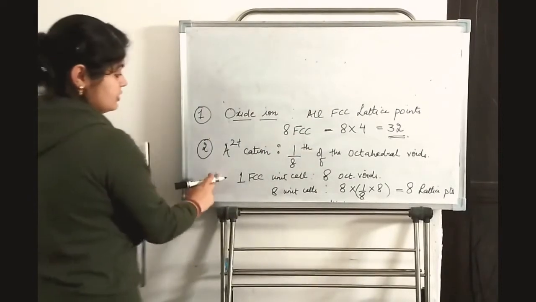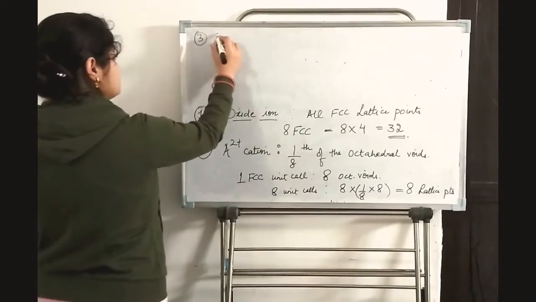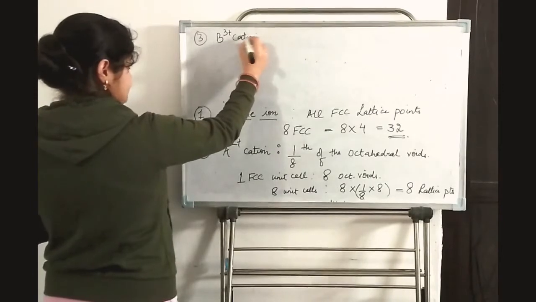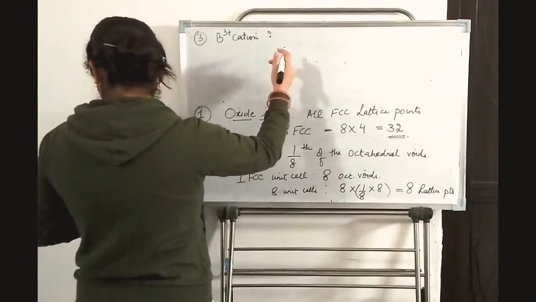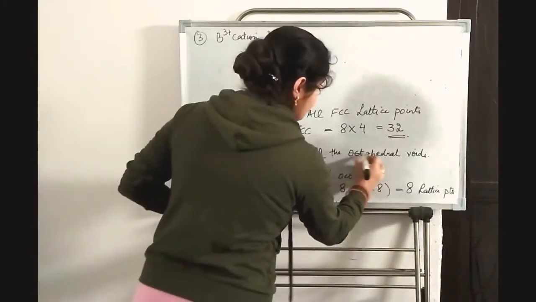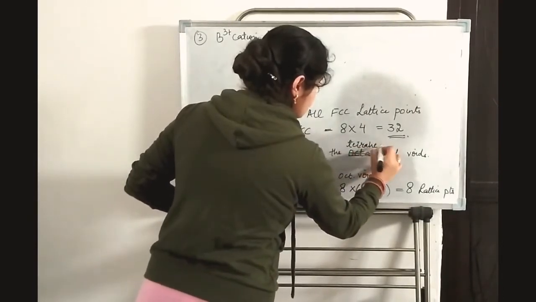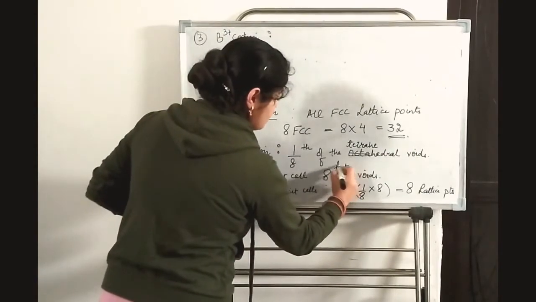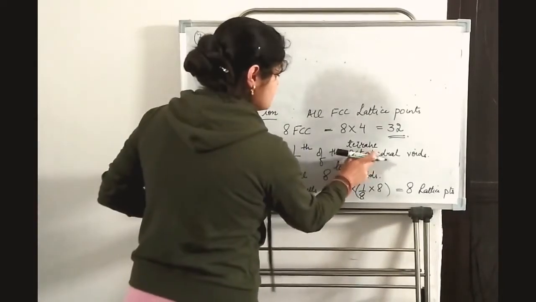Now we are left with the B3+ cation. So third is the B3+ cation. Now this occupies octahedral voids.